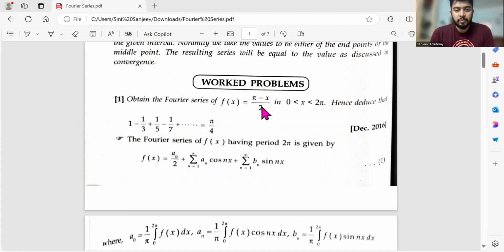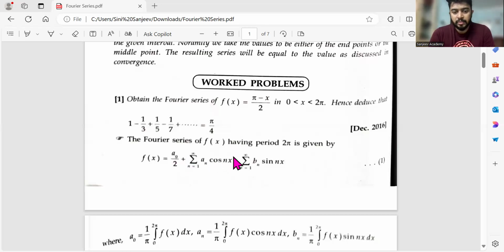So (pi minus x) by 2. Fine. If I put x value as 1, what is my f of 1? Pi minus 1 by 2. If I put x as minus 1, it is pi plus 1 by 2. So 1 and minus 1 are not giving me the same answer. Hence it is an odd function. For an odd function, a naught and a n will be 0. So this term is entirely deleted.